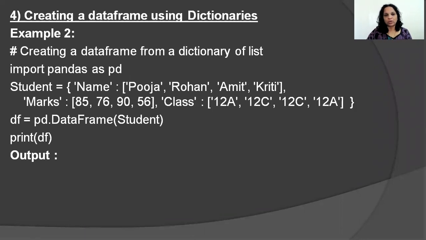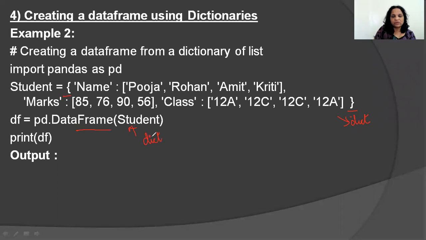Is that clear? Okay. Now, look at another example. Here also it's a dictionary. Look at this example called student. It starts with a curly bracket and it ends with a curly bracket, so definitely it's a dictionary. So I'm creating a data frame using a dictionary.